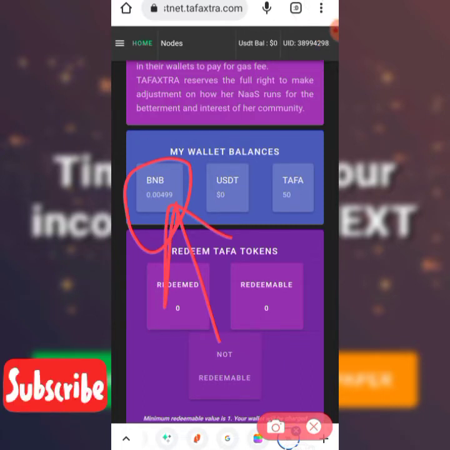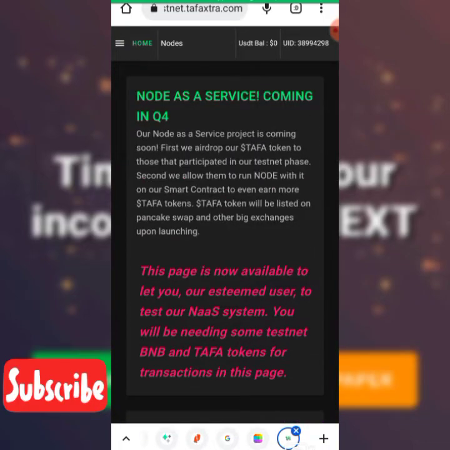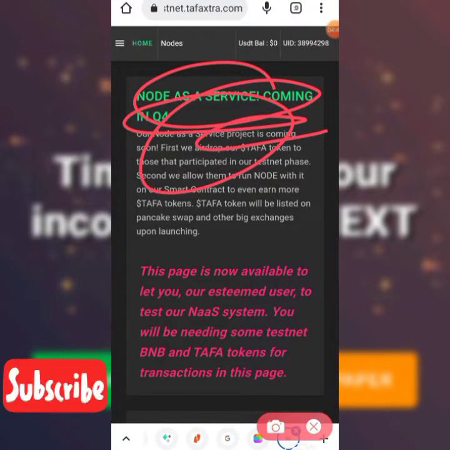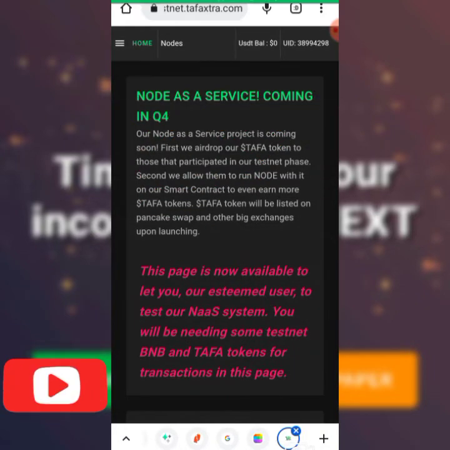So for the first time, make sure you keep note of this. By the time you open this page for the first time, a pop-up message will appear around here in yellow form. Once the message drops here in yellow form, make sure you click on it. It will take you to a new page. That new page is where we're going to do what we're going to do now. Or you can copy the address. So let's go there first and see what will happen.